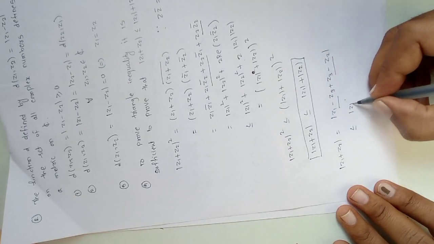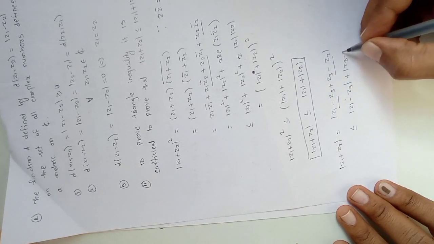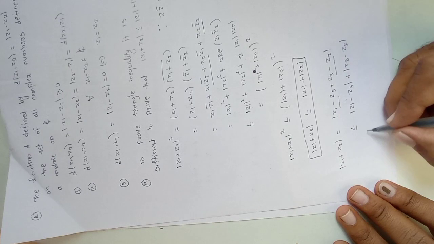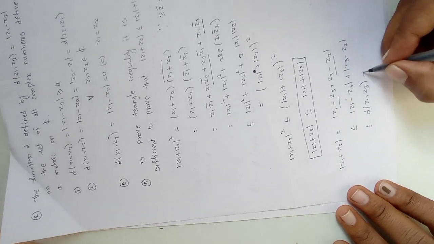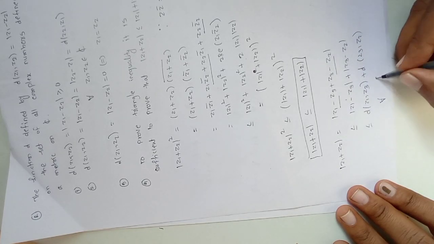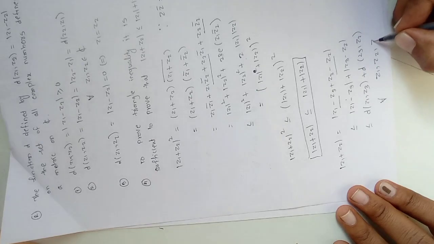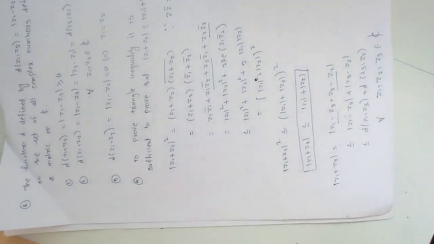So it is less than or equal to mod of z1 minus z3 plus mod of z3 minus z2, which is equal to d of z1 z3 plus d of z3 z2 for all z1, z2, z3 belongs to C. So the d defines a metric on the set of all complex numbers.